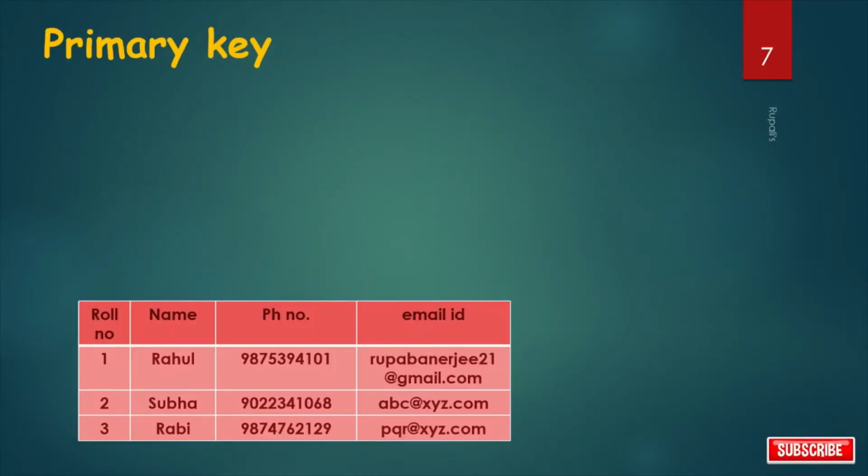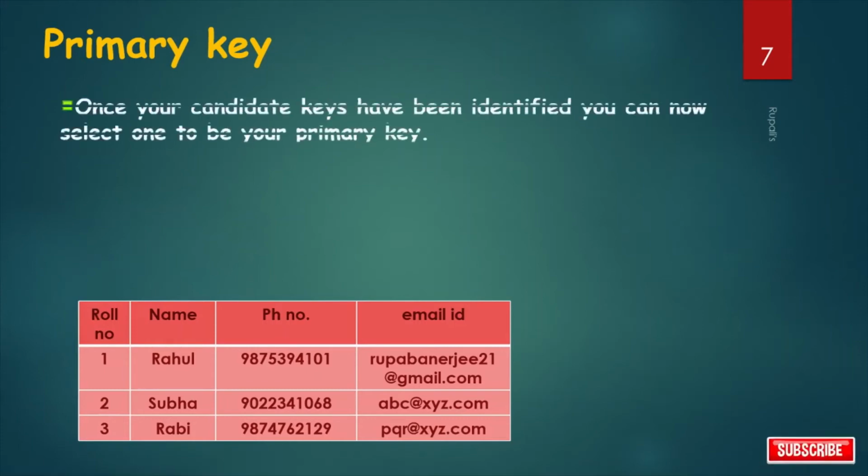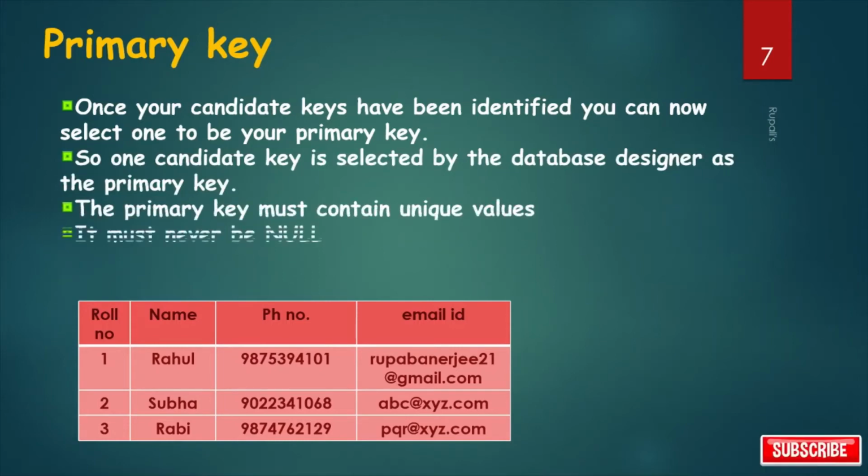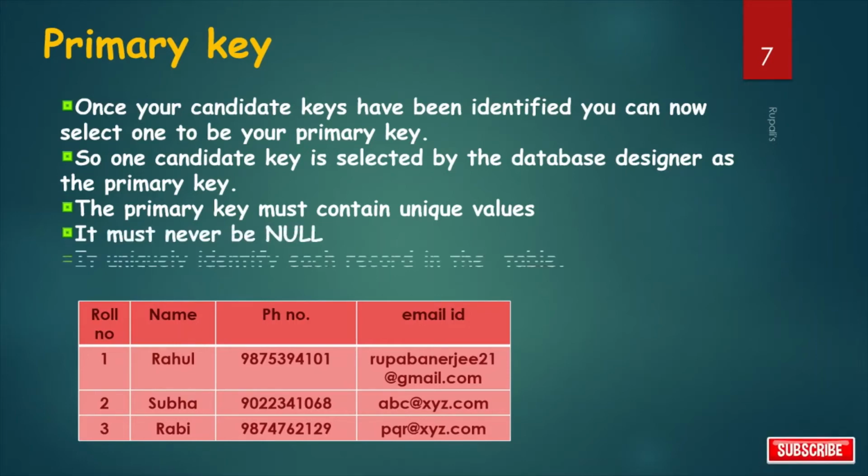We already learned there may be more than one candidate key. So a primary key is a candidate key that the database designer selects while designing the database. Or we can say the candidate key that the database designer implements is called a primary key. So once your candidate keys have been identified, you can now select one to be your primary key. So one candidate key is selected by the database designer as the primary key. The primary key must contain unique values. It must never be null. It uniquely identifies each record in the table.